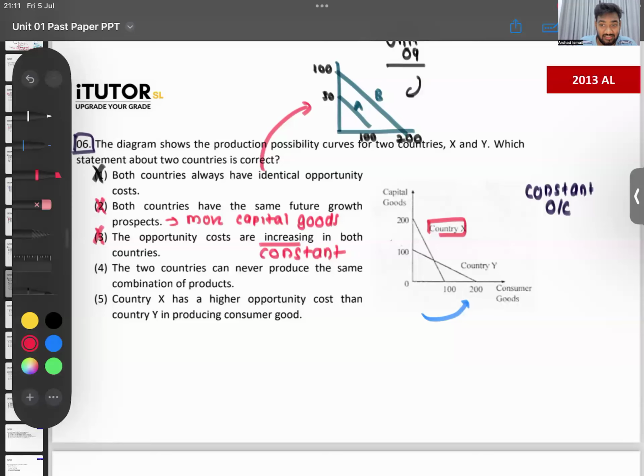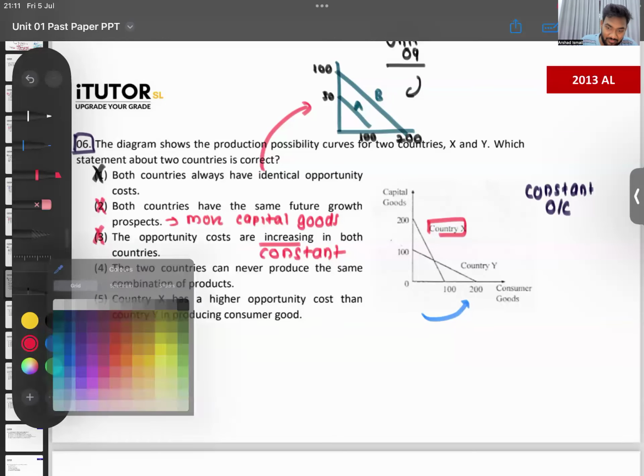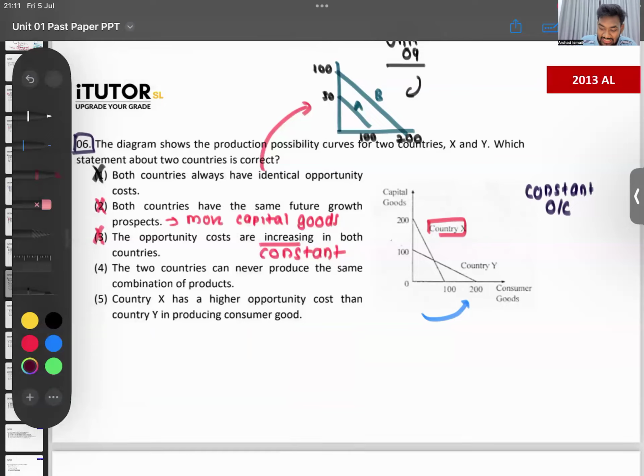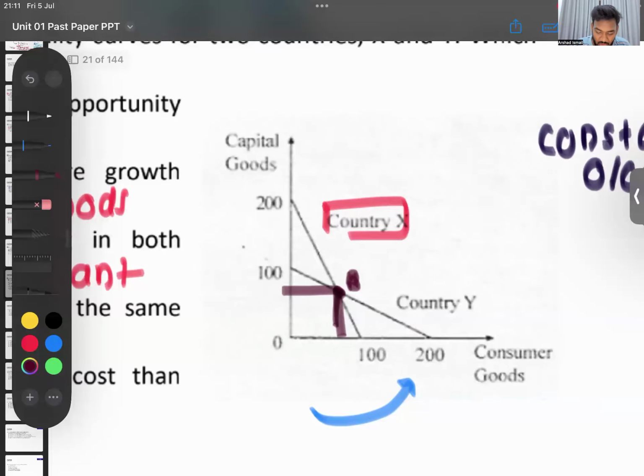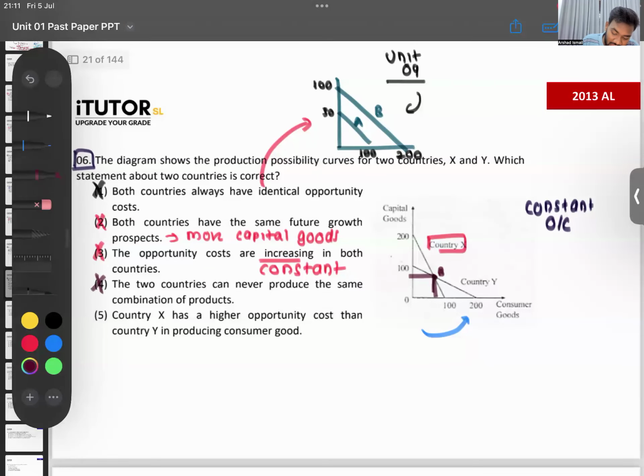Then number 4, the two countries can never produce the same combination. What do you all think? If the two curves are intersecting, look at the point where they intersect. At this point, let's say point B, country X and country Y are producing the same combination. As long as the two curves are intersecting each other, that same combination is possible. So the fourth one is also gone. Two countries can never produce? No, they can produce. I'll just say point B here. This is my B.